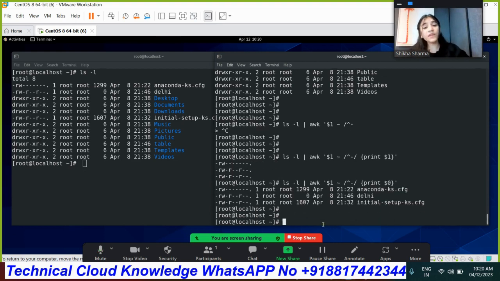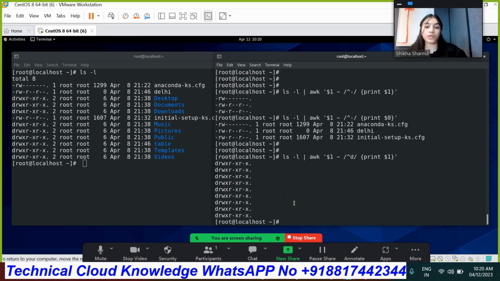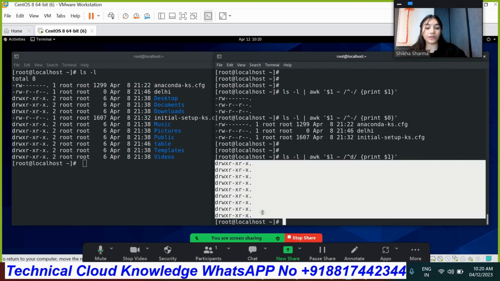Now if I want some kind of content in which at the starting D, which is referring to the directory, is coming, I want such kind of content. How will I do that? Do the same thing, the syntax should be the same. Just define the field which is one field, and then tilde symbol, and under the slash you need to define the parameter which is D. I want such kind of content in which the starting should be D. So for the starting I have used the caret symbol, and after that D option, and then print me field number 1, as you can see. So that much content is available for the directories.